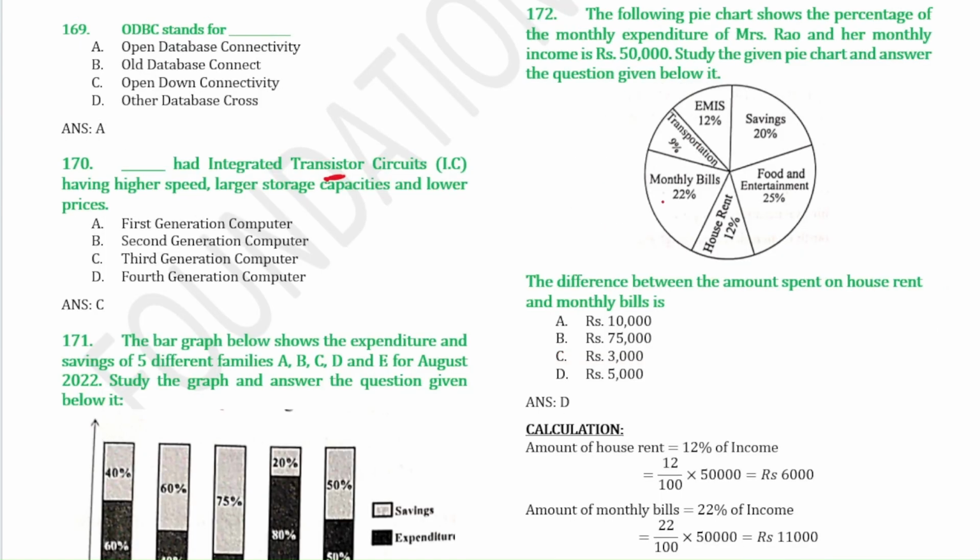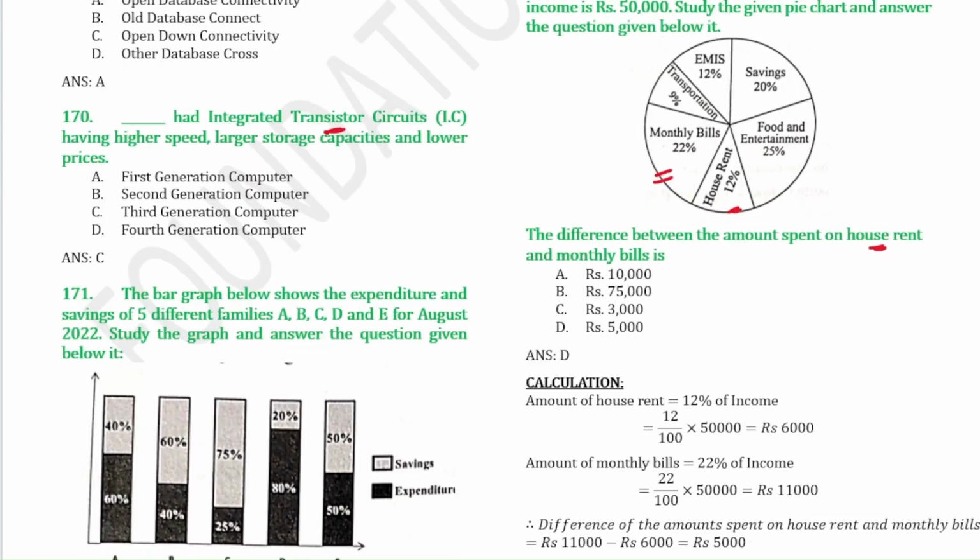So this pie chart is given. We have to find the difference between the amount spent on house rent and monthly bills. So house rent is 12% and the monthly bill is 22%. So we have to subtract, okay? This is given in percentage, so we have to find the values, and the total income is given as 50,000.